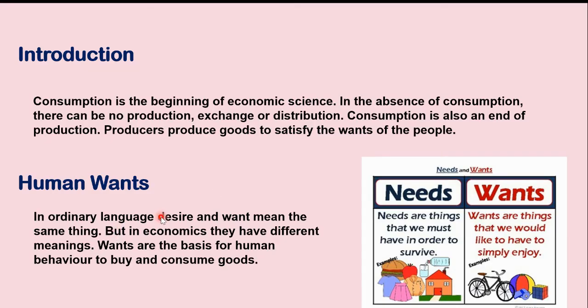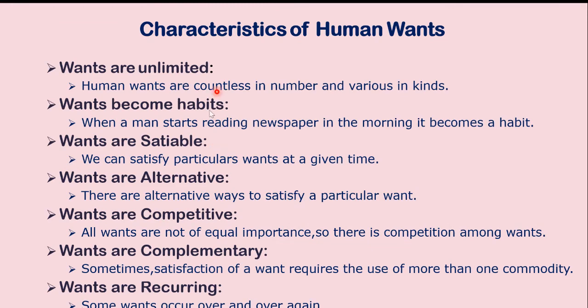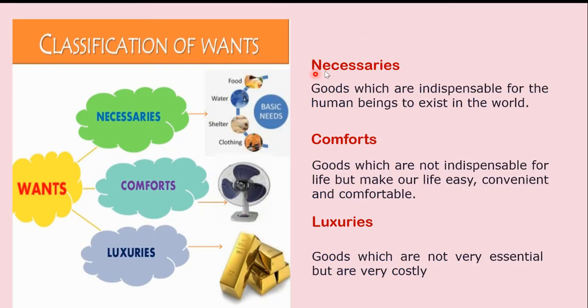So we studied about human wants, then the characteristics of human wants. This is a very, very important question. Then we saw the classification of wants. It can be asked as classification of wants or classification of goods. Everything represents the same thing: necessaries, comforts and luxuries. Even if they ask classification of wants, you have to give the answer.